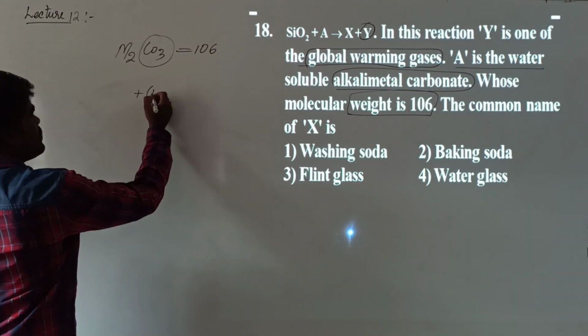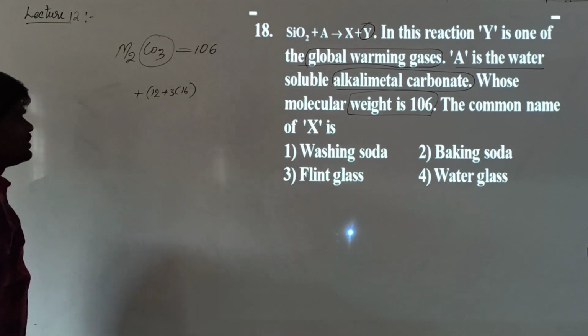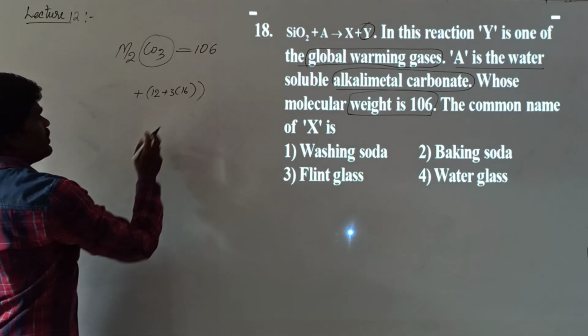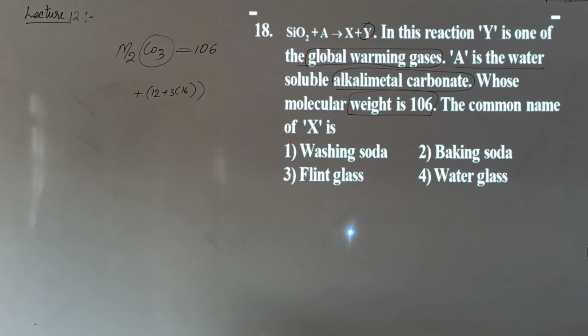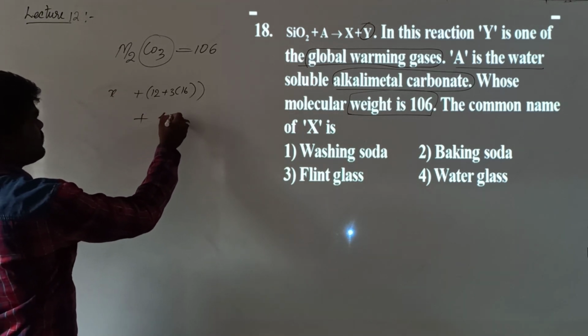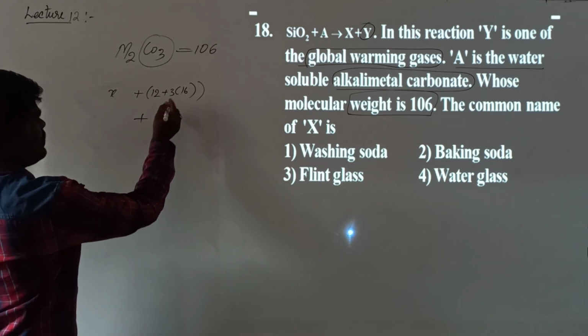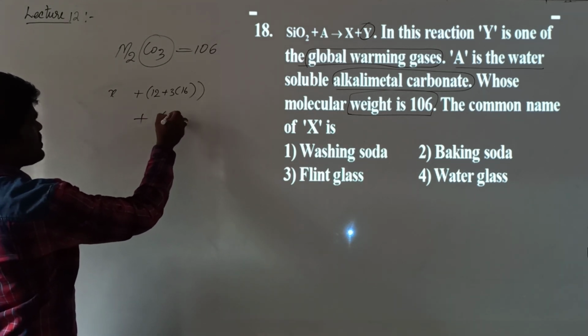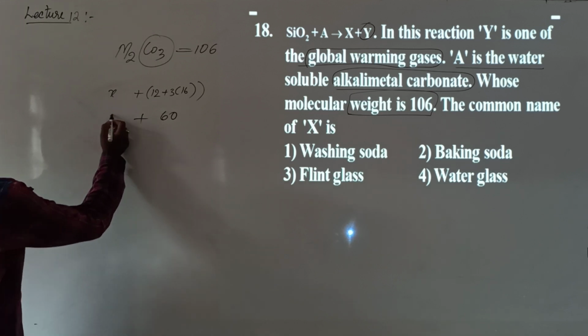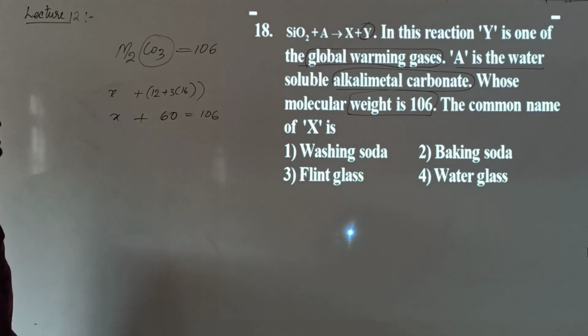How much does it come to? 12 plus, 3 oxygen means each oxygen is 16, so 48. It comes to 12 plus 48, that is 60.